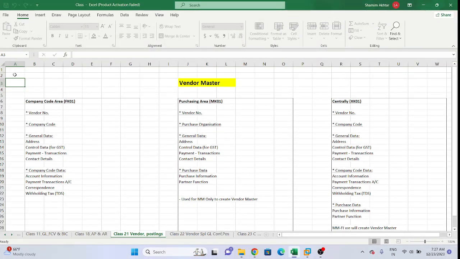Okay, and for this we have done the configuration also in the backend in the previous steps. So now we will create the vendor master data, and then we will do the postings.